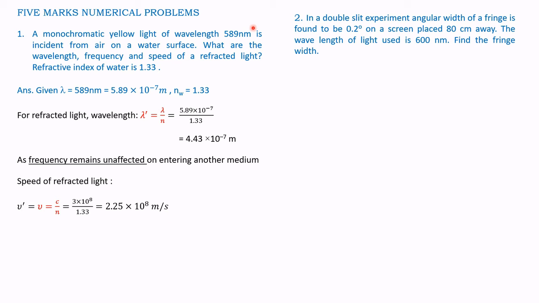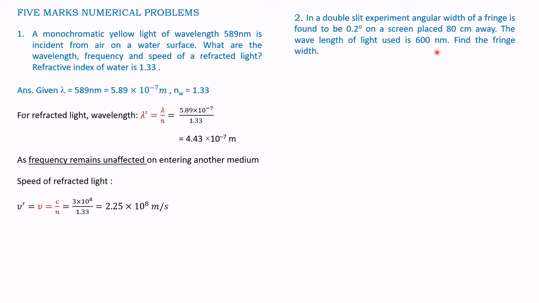Question number 2. In a double slit experiment, angular width of a fringe is found to be 0.2 degrees on a screen placed 80 centimeters away. The wavelength of light used is 600 nanometer. Find the fringe width. So, the angular fringe width is given as 0.2 degrees.